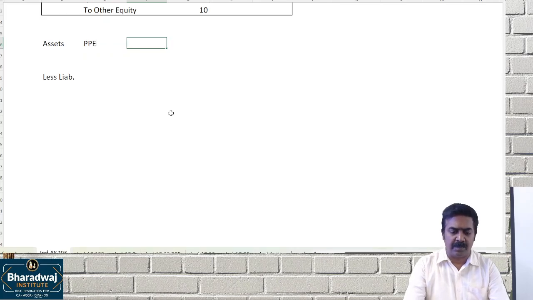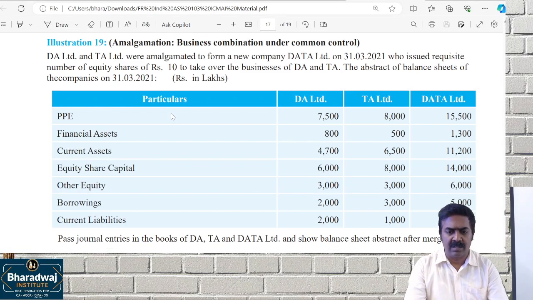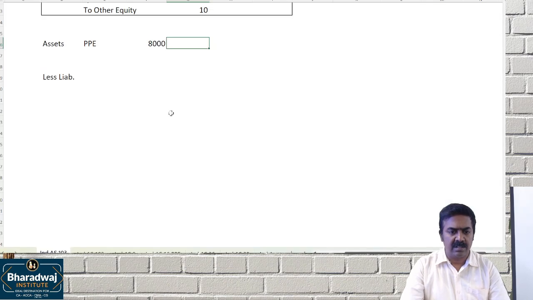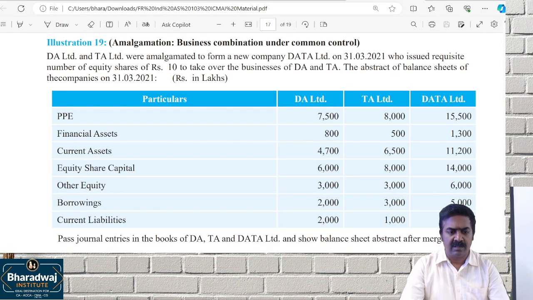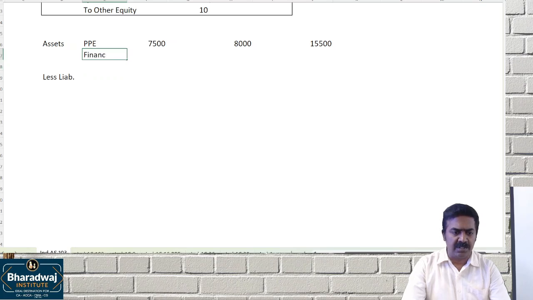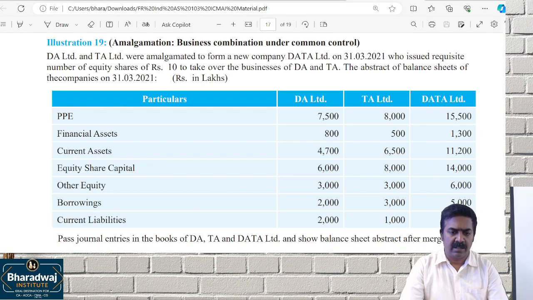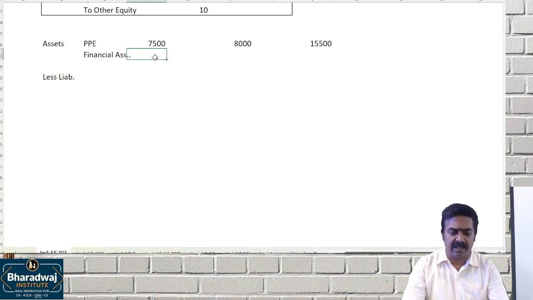Plant, property and equipment 8,000 and the other one 7,500. Total they have given 15,500. Then the next one is financial assets, 800 and 500. Total 1,300.